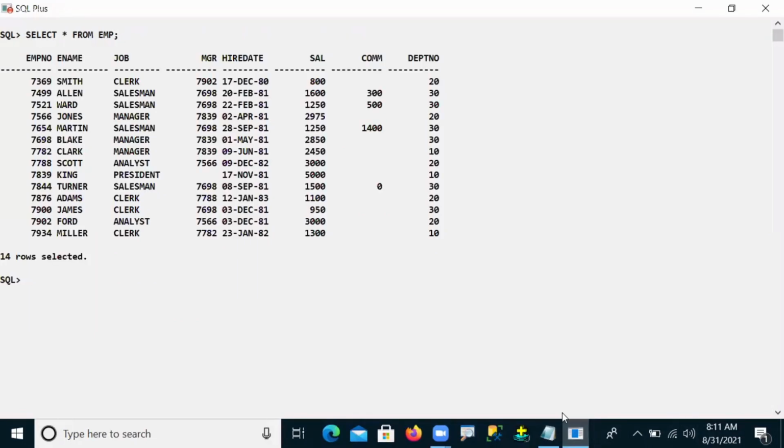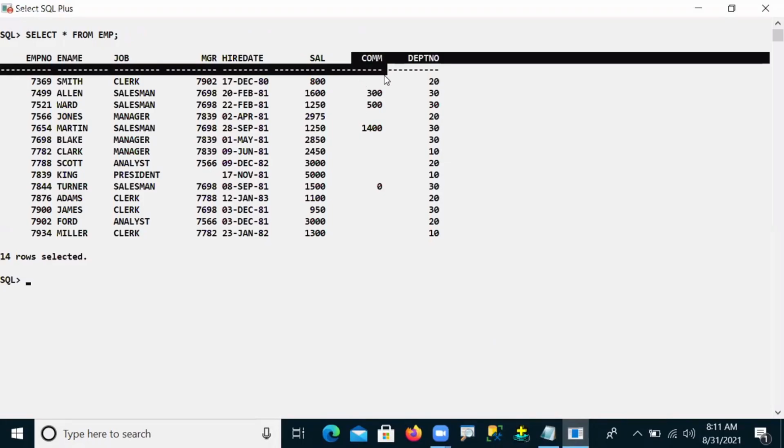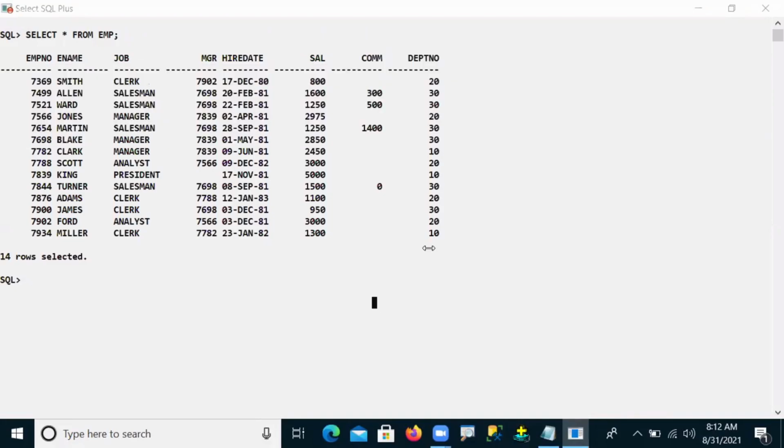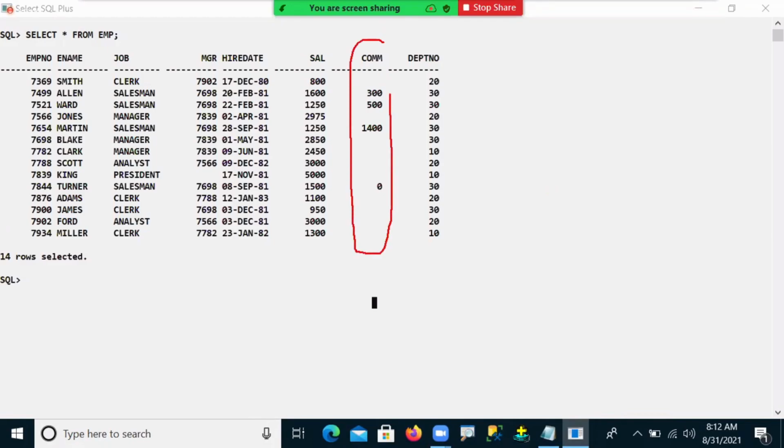This is your table, right? In this table, one of my columns, the commission column, is there, guys. In this commission column, some employees are taking commission and some employees are not taking any commission.